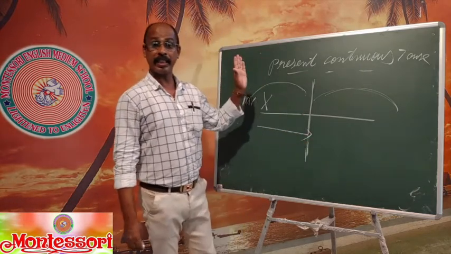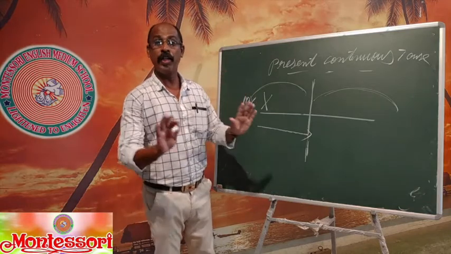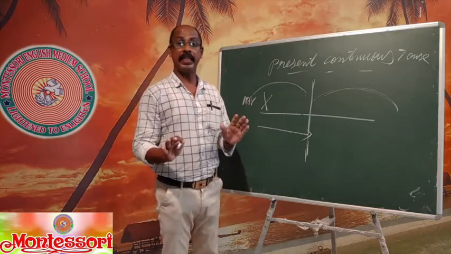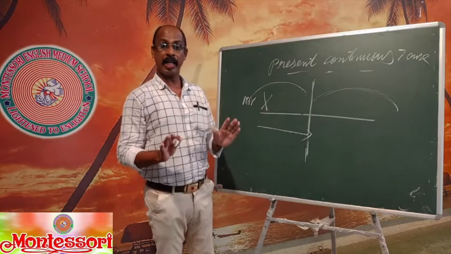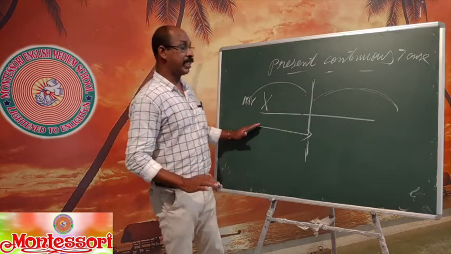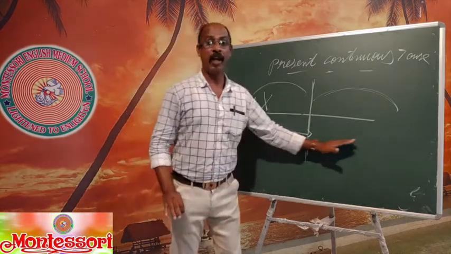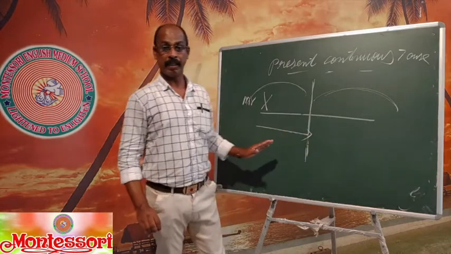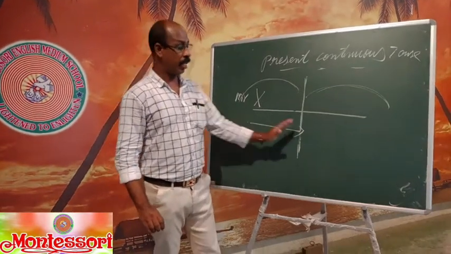But simple present tense is habitual action, not going on action. The word present is there, but that's only habitual action or universal truth. But here in present continuous tense, it should continue. A movement should be there. An action started in the past, that's going on.